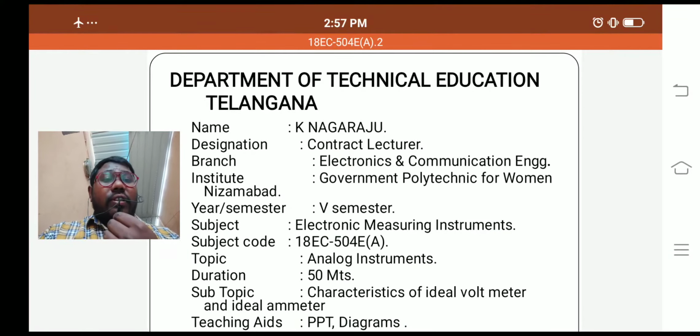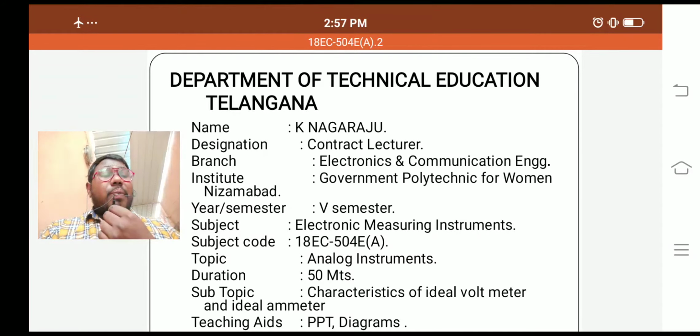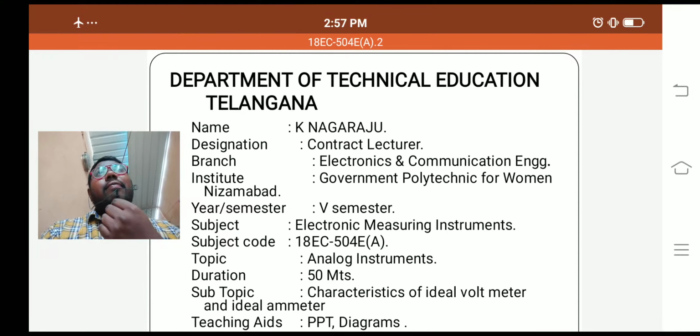Before discussing analog instruments and digital instruments, we must know the factors affected by the measuring instrument. While discussing measuring instruments, what factors do you have to consider?